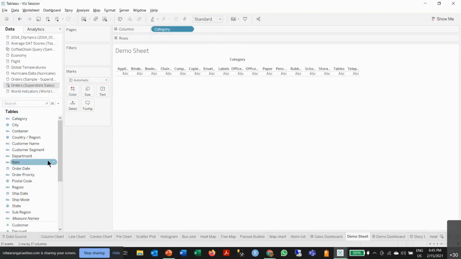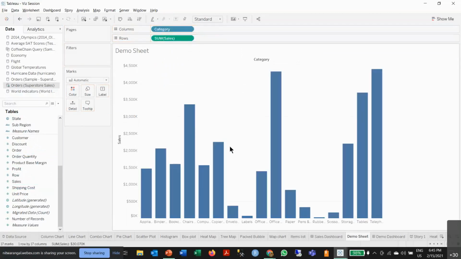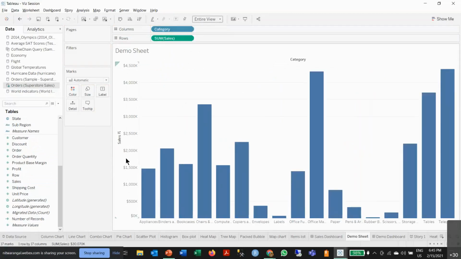Now I want to compare these categories against the measure of sales. Let's say this goes into rows. It will automatically give you a bar chart. So I'll go into view and change the view to entire view. Now this gives you a fair idea of which category has the maximum sales. Now I also want to look at shipping costs.